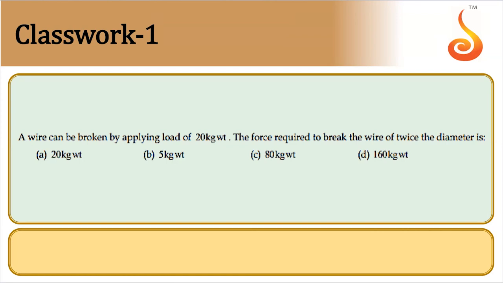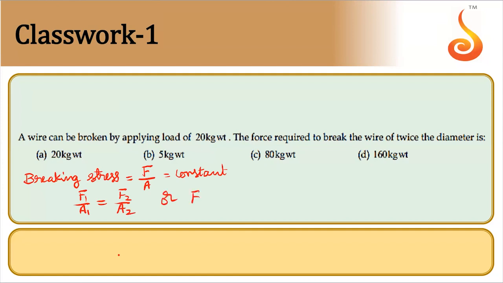So if diameter is doubled, what happens to area? So what happens to breaking force? See, for a given material, breaking stress is constant. It is like Young's modulus. Breaking stress is breaking force divided by area. This is constant. So F1 by A1 should be equal to F2 by A2, or F2 should be equal to A2 by A1 into F1. Correct?